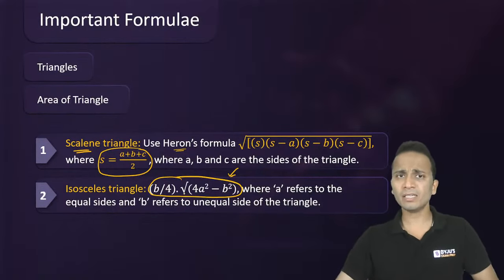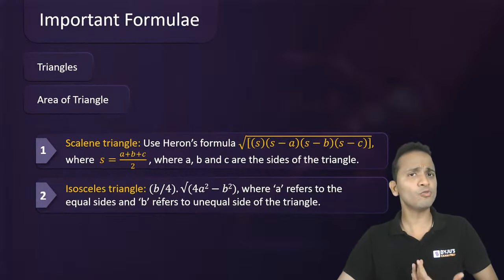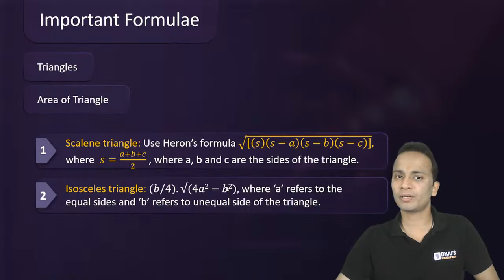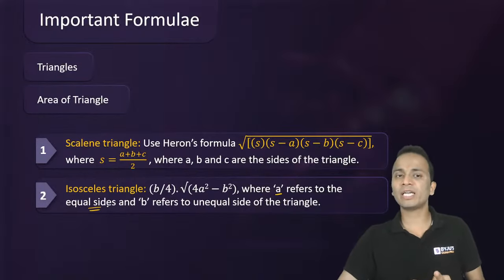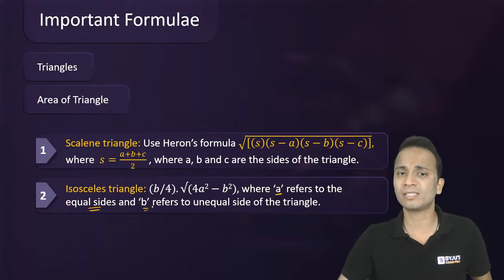But if you can learn the formulas, then it's better to save time and apply this formula. So for an isosceles triangle, it is b by 4 under root of (4a square minus b square), where a refers to the equal sides, and b refers to the base or the unequal side.